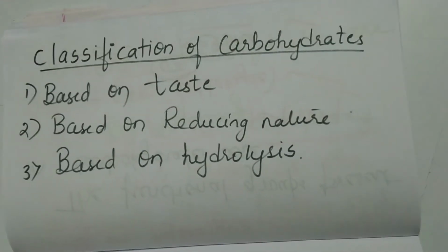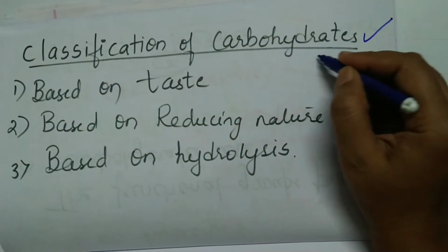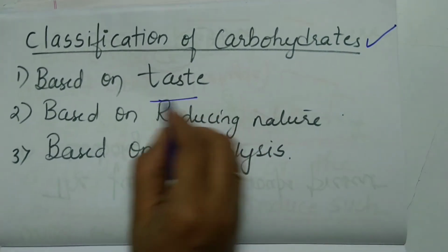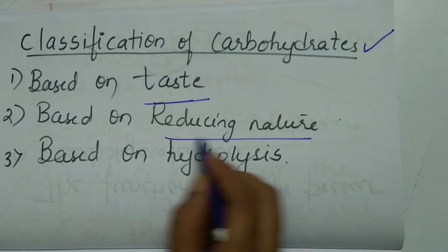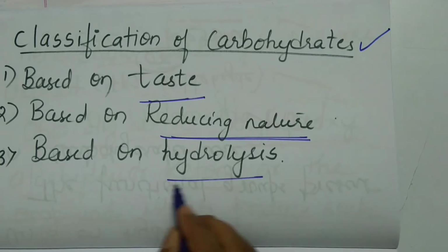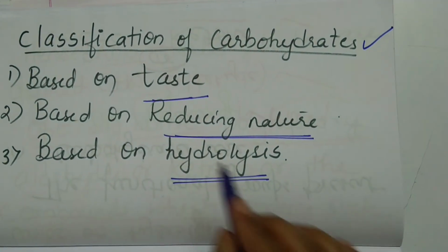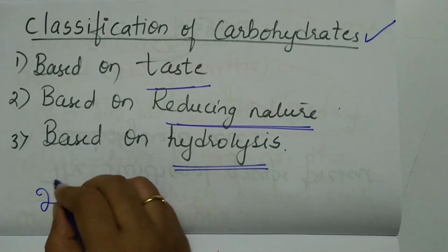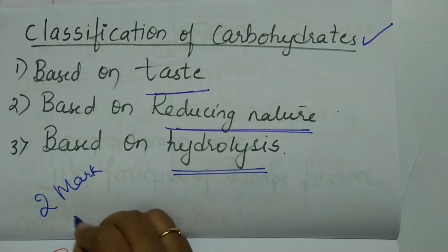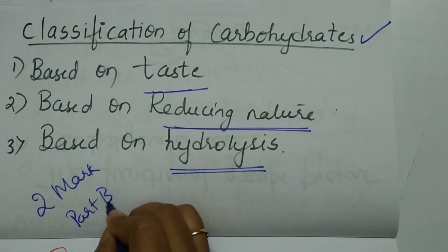Coming to classification of carbohydrates, they can be classified based on taste, based on their reducing nature, and based on hydrolysis. And these can be asked for 2 marks in part B of the question paper.